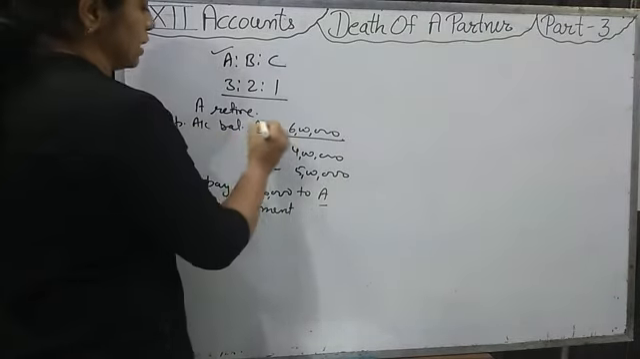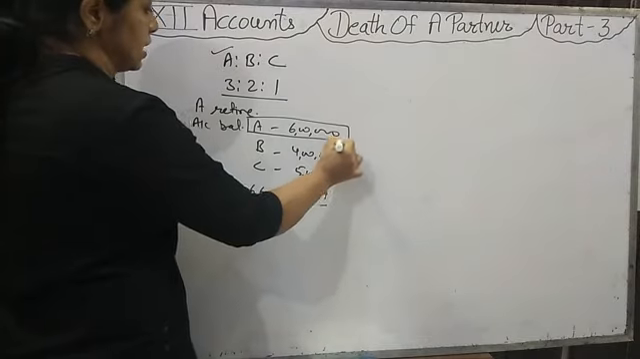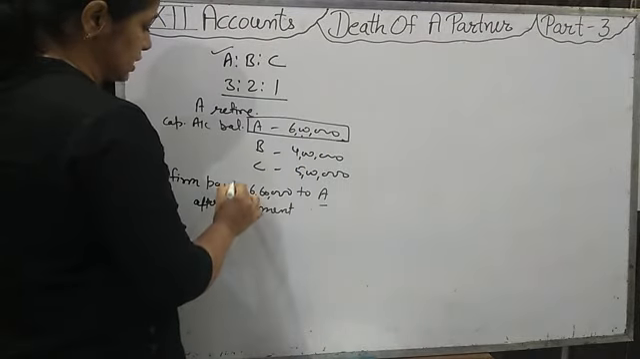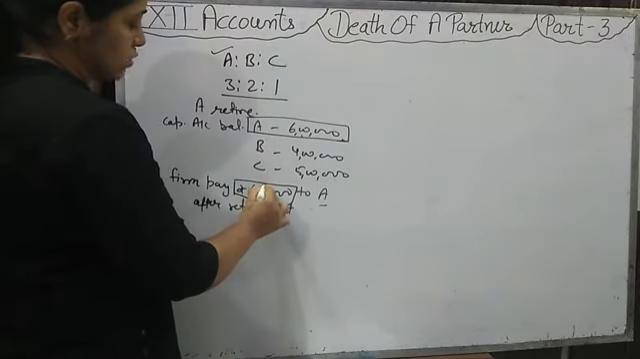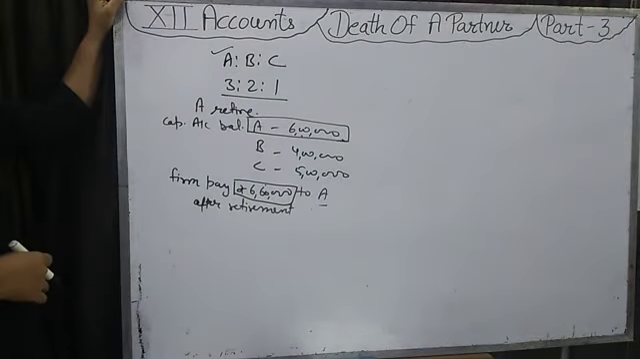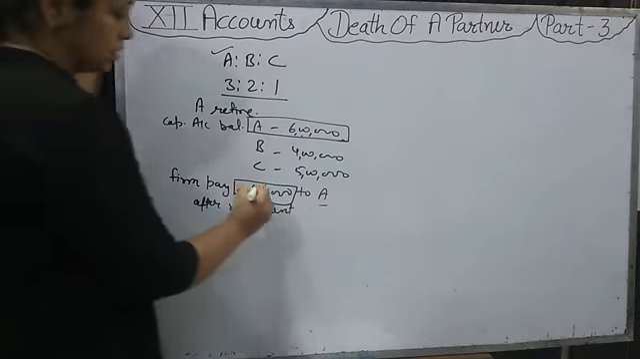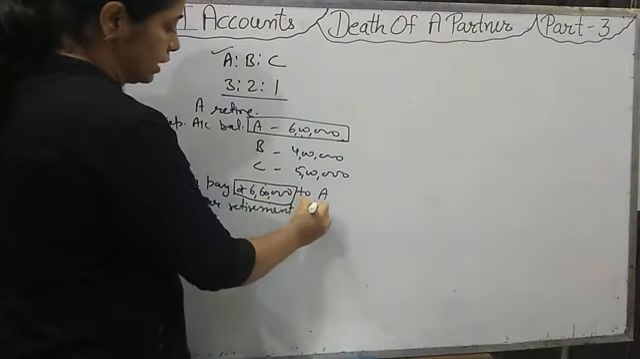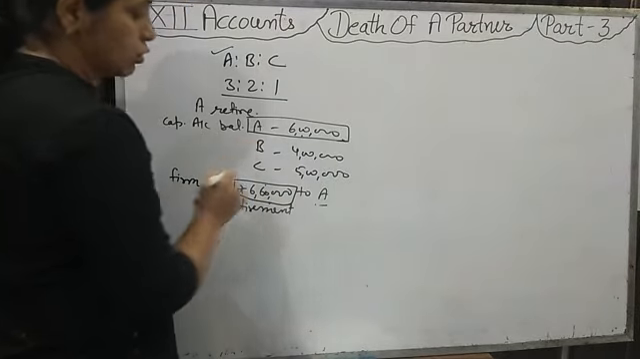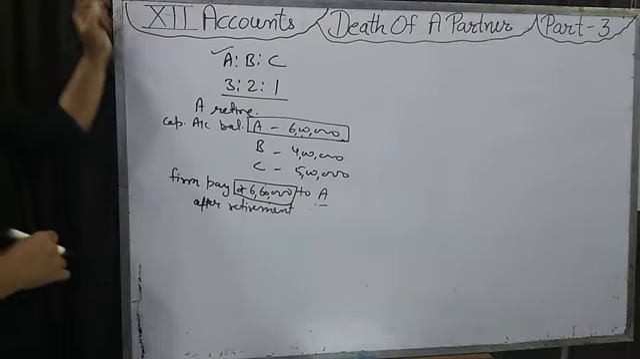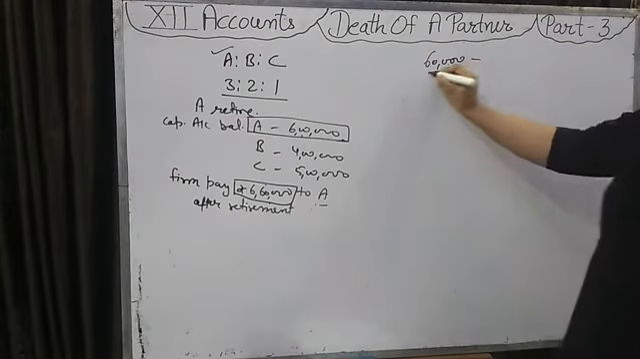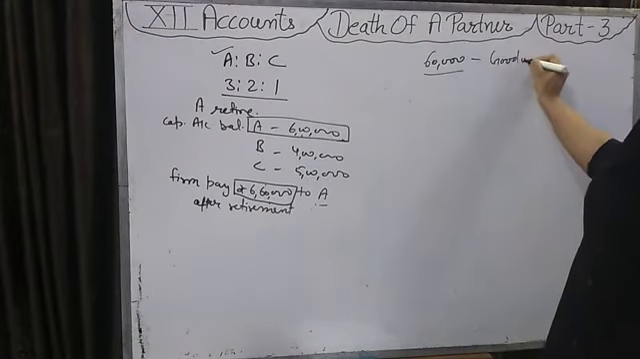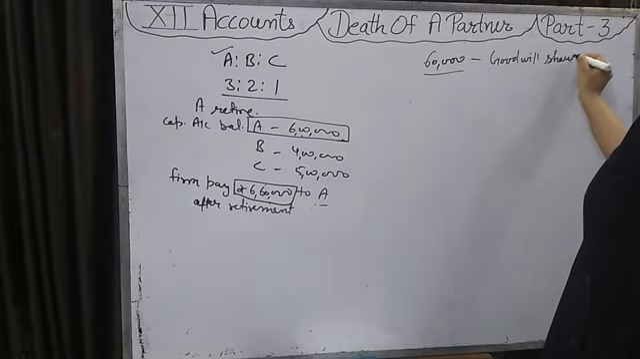If the capital account balance after all adjustments is rupees 6 lakh and the firm is paying 6,60,000 to A, then for what is the extra 60,000 being paid to A? Can you guess? This 60,000 will be paid to A for his goodwill share. So 60,000 is the goodwill share of A.